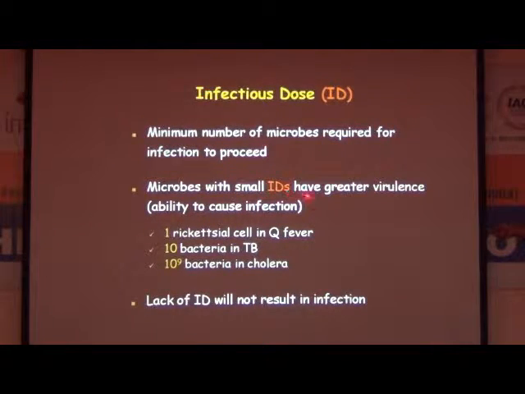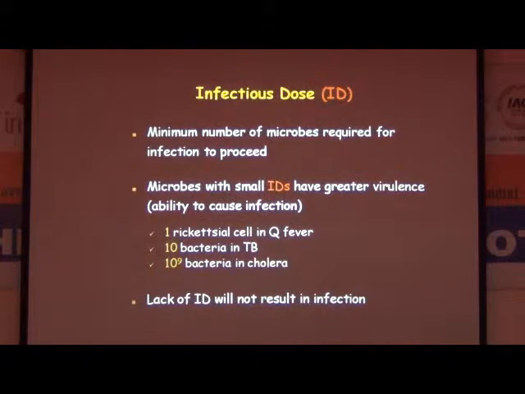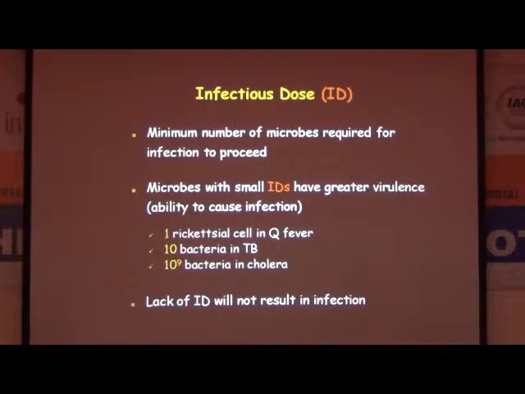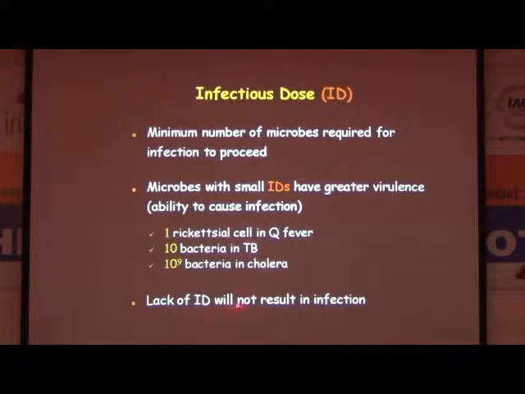Here microbes with small ID have greater virulence. Say for example, if there are few organisms but they are more pathogenic, one rickettsial cell is able to cause Q fever, even one cell. 10 bacteria are required to initiate Mycobacterium tuberculosis, TB. 10⁹ bacteria are required for cholera. So, lack of ID will not result in the infection. Lack of ID means if there are less than this given value of cells, they are not able to initiate the disease.